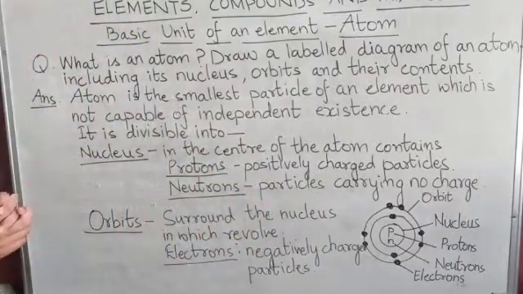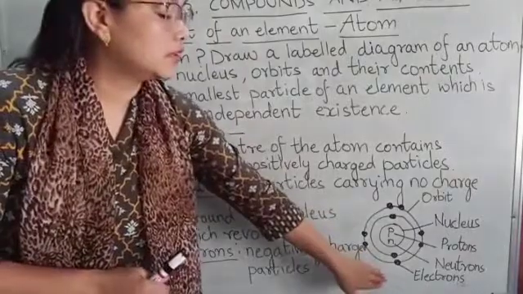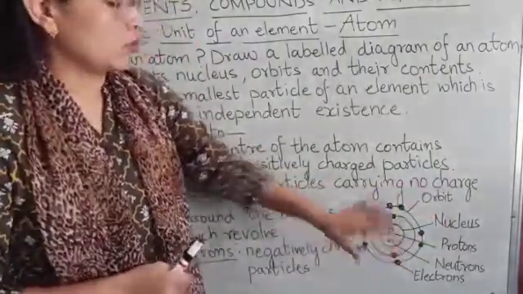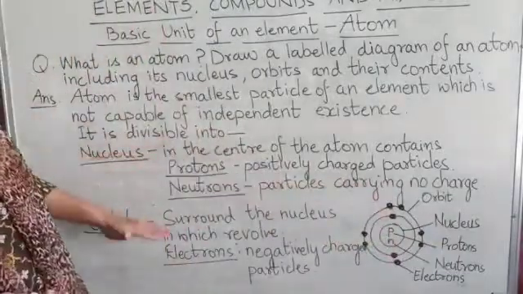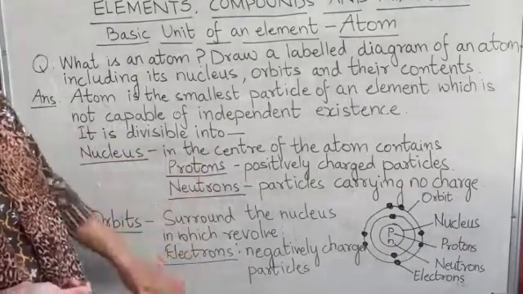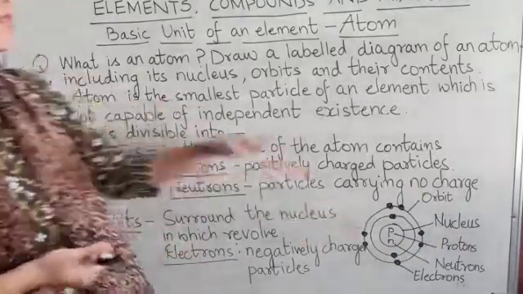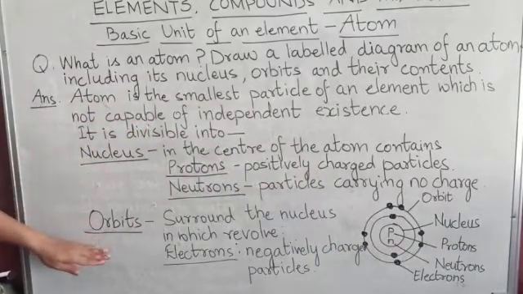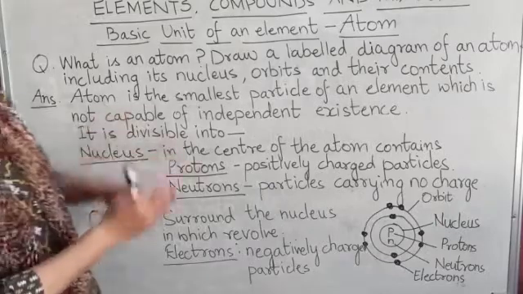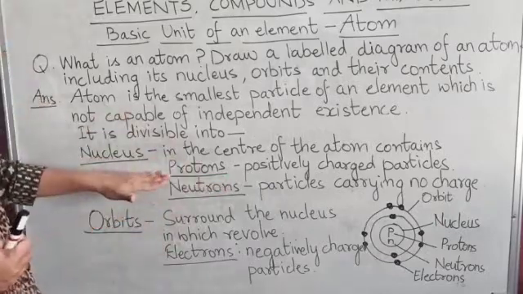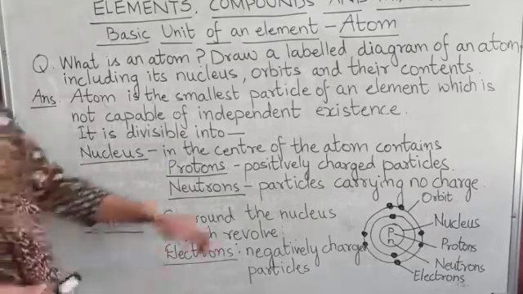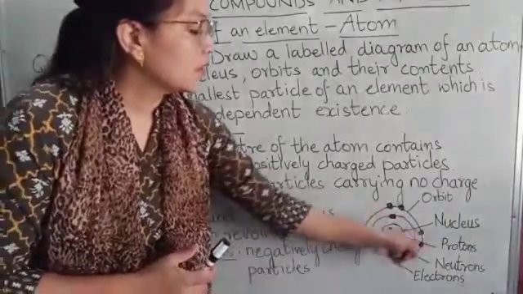Now here is the diagram of an atom. This is the structure of an atom, this is how the atom looks. These are the parts of the atom and also the subatomic particles. The atom is divisible mainly into the nucleus and orbits. In the nucleus the subatomic particles present are protons and neutrons, whereas in orbits electrons are present.